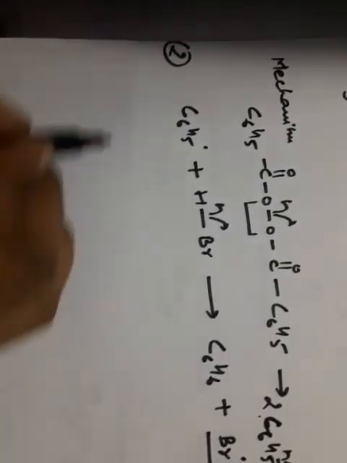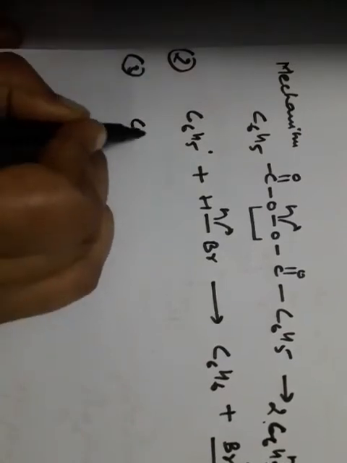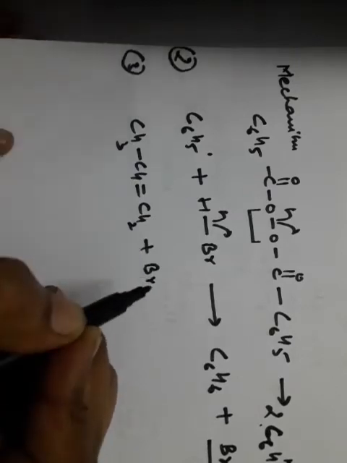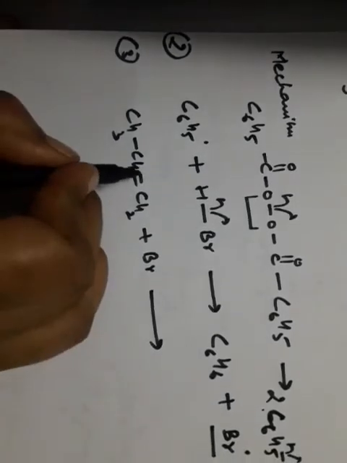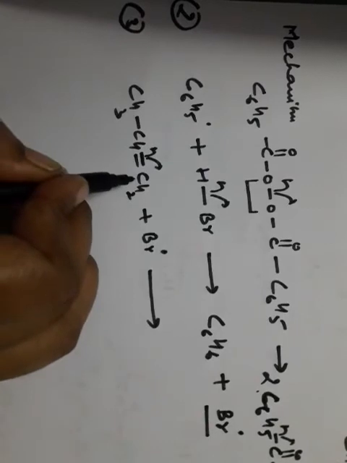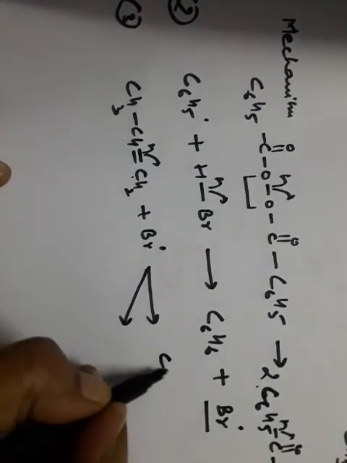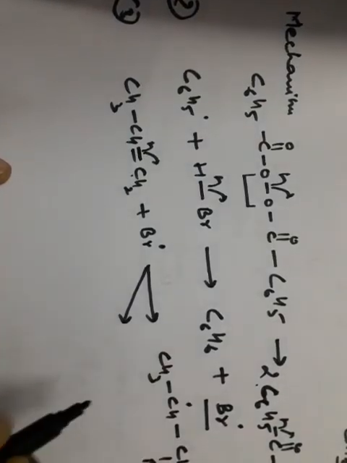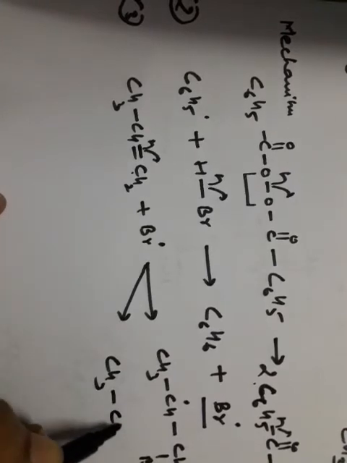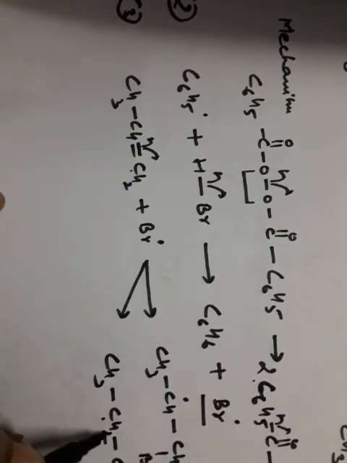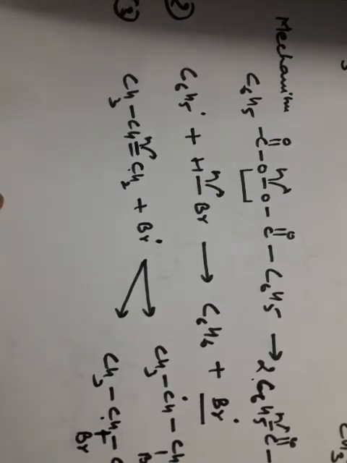This bromine free radical reacts with your organic molecule. Again, it has two choices. By homolytic fission of this pi bond, the bromine free radical can attach to the terminal as well as the non-terminal site. If it is attached to the terminal site, this free radical is formed. If it is attached to the non-terminal side, the terminal free radical is formed. Right? This type of compound is formed.